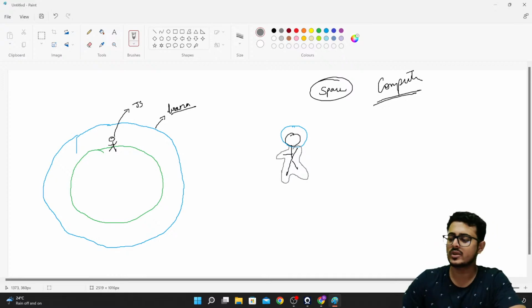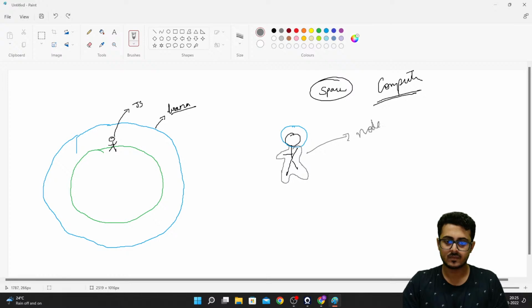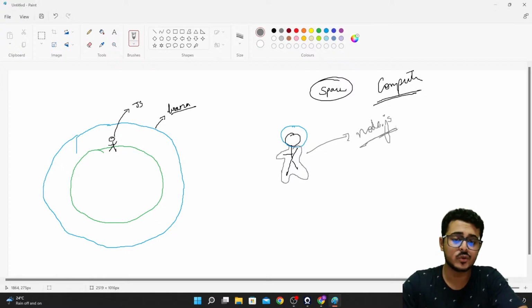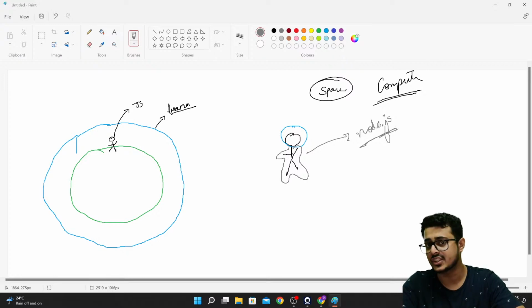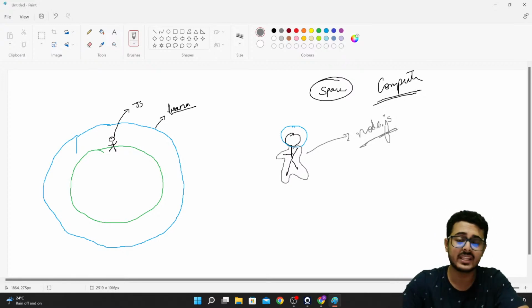So this space suit itself is referred to as node.js. This technology called node.js is able to provide JavaScript the required necessities as well as some additional features which help JavaScript survive and work inside of a computer.